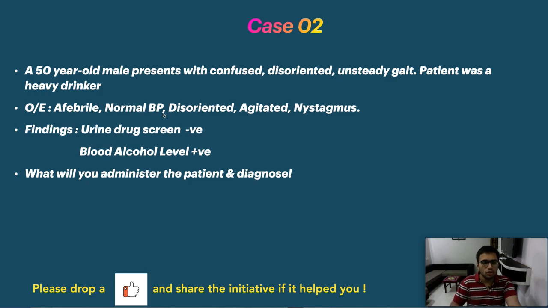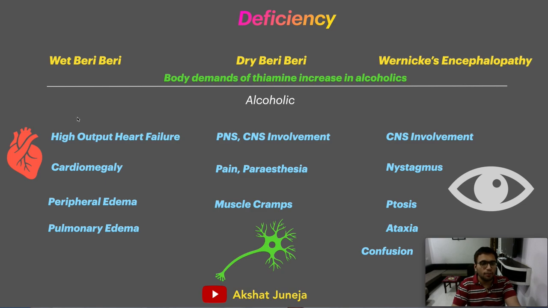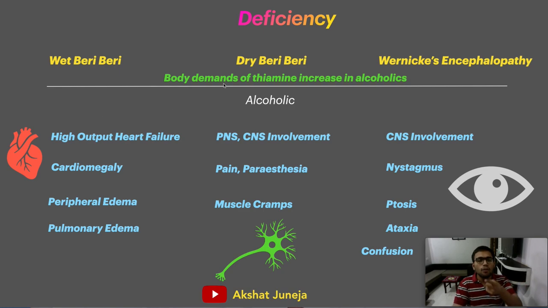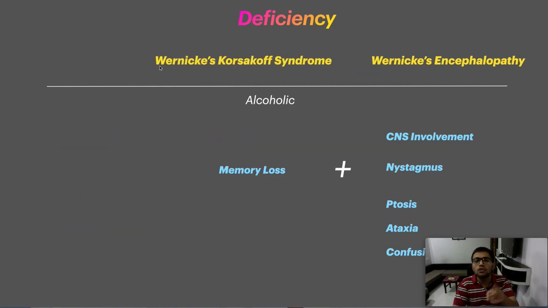Okay. So this is all. Now let me tell you. Basically I have told you there is a vitamin, which is vitamin thiamine. Now thiamine I have already told in my lectures that in any alcoholic patient, the body demands of thiamine will increase, and obviously the patient is not taking that amount of thiamine, so it will already be decreased. Now this will lead to problems such as Wernicke's encephalopathy, but our diagnosis is Wernicke's-Korsakoff syndrome.